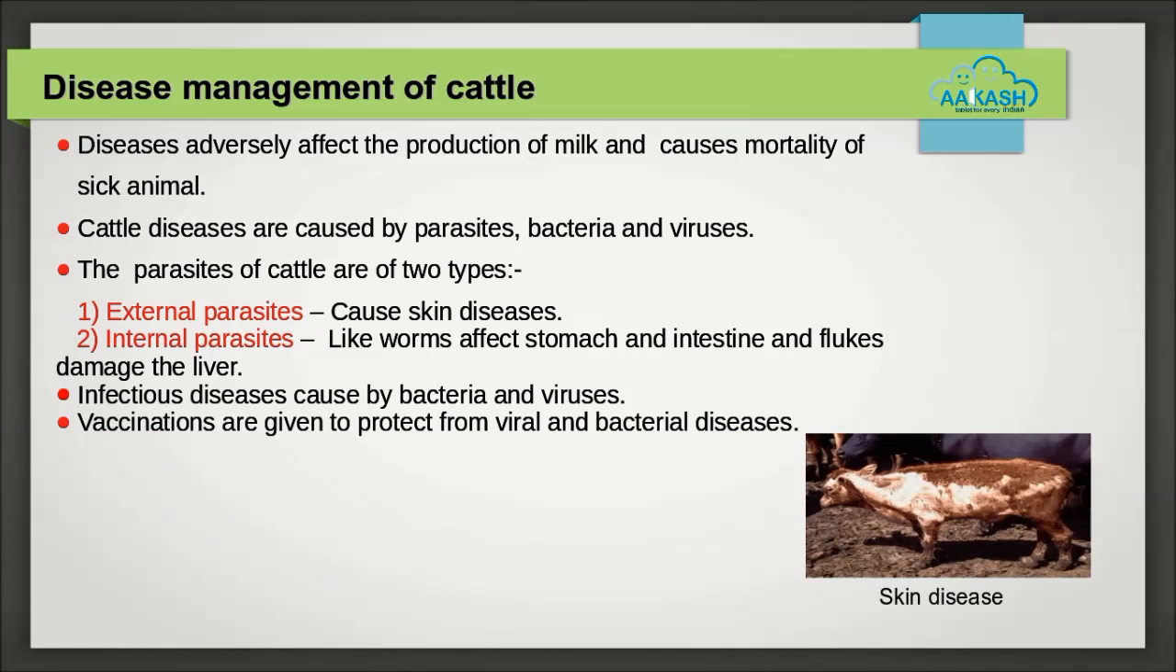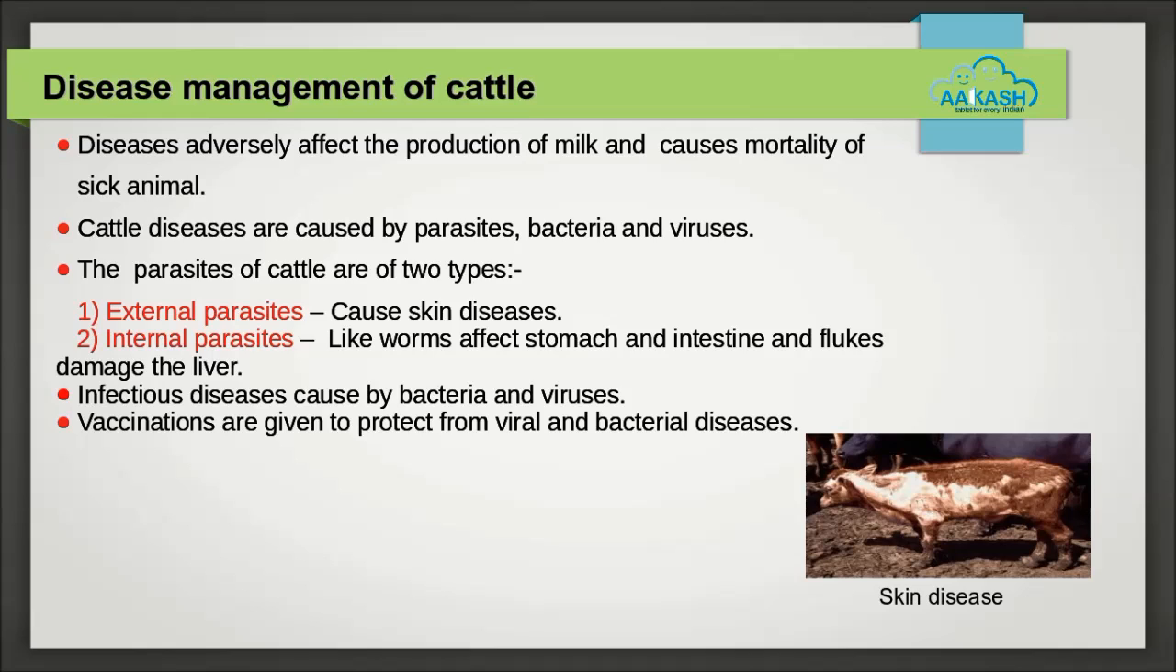Cattle diseases are caused by parasites, bacteria, and viruses. The parasites of the cattle are of two types. 1. External parasites. They live on skin and cause skin diseases. And number 2. Internal parasites. Examples are worms and flukes. Worms affect the stomach and intestine while flukes damage the liver.